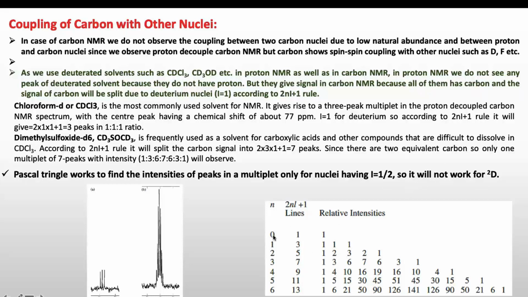If there is no deuterium connected to carbon, there will be only a single peak. If one deuterium is connected to carbon, there will be 3 peaks in a 1:1:1 ratio. If there are 2 deuterium, there will be 5 lines with a 1:2:3:2:1 ratio. So you can see as the number of deuterium is increasing, the number of peaks or lines in a multiplet is increasing with these ratios.